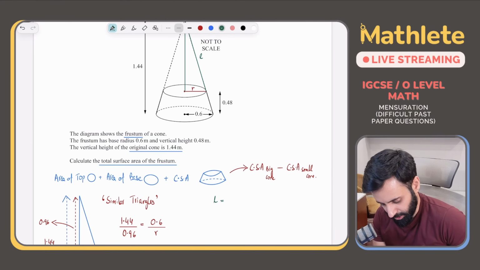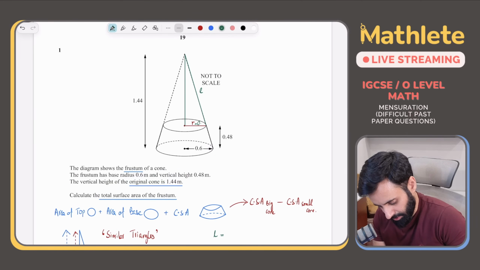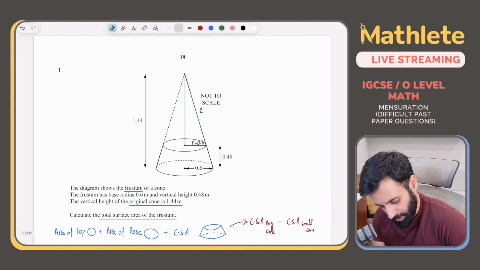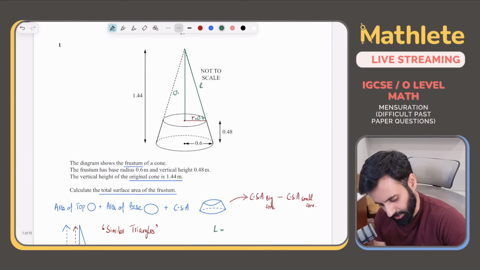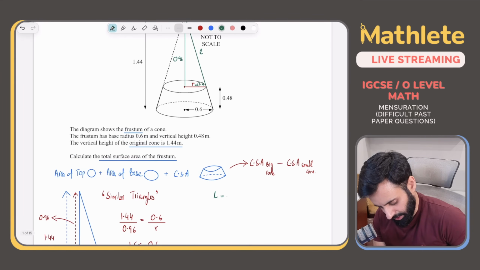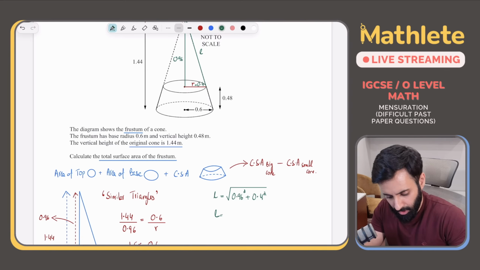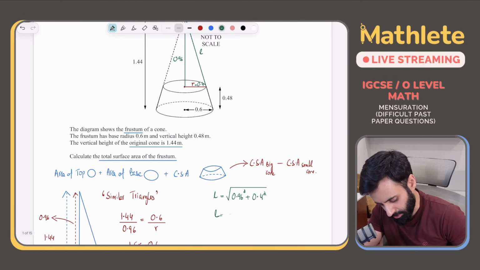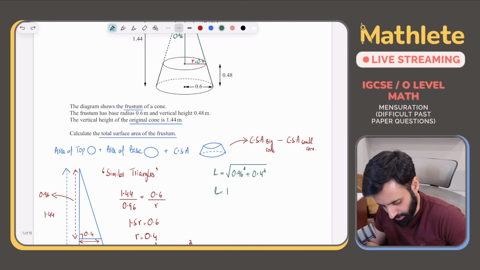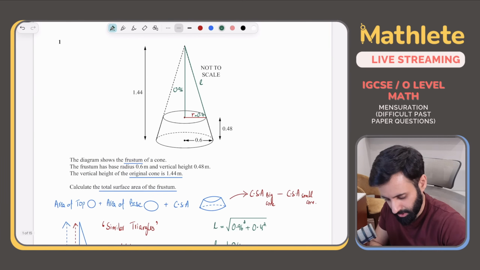The slant height of the small cone will be equal to the radius of the small cone, which is 0.4, plus the height of the small cone, which I believe was 0.96. So the slant height of the small cone will be the square root of 0.96 squared plus 0.4 squared. That is equal to 1.04. ठीक है, बड़ी अच्छी लेंथ्स आ रही हैं, कोई राउंड ऑफ करने की ज़रूरत नहीं पड़ रही. Let's hope this carries on.